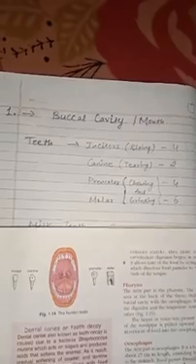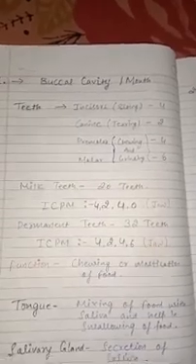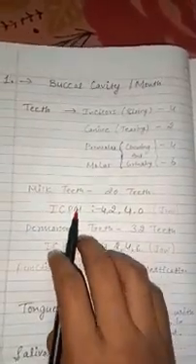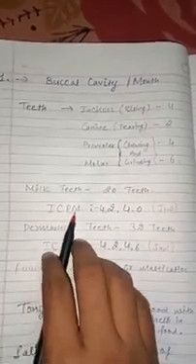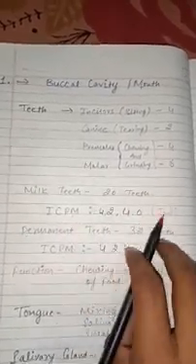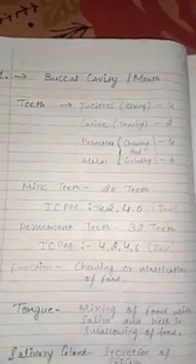Now let's move to the next thing. There are 2 types of teeth. That is milk teeth. They are 20 in number. In the case of milk teeth, molar is missing. We have I for incisor, C for canine, P for premolar, M for molar. They are 4, 2, 4, 0. Molars are 0. I have given this number for a single jaw. So we have 4 and 2, 6 and 4, 10. 10 in a jaw means 20 in the whole of our mouth.